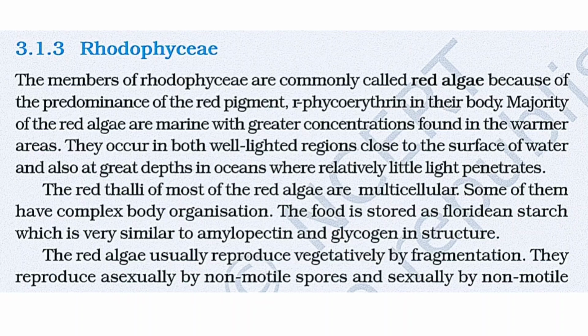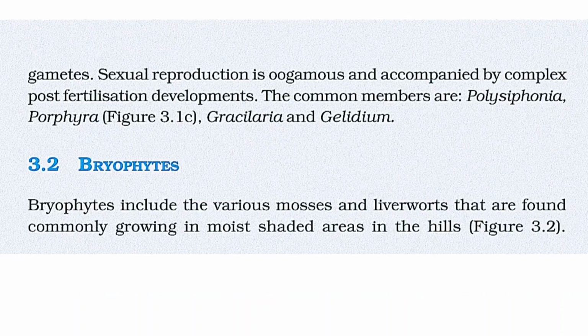The red thalli of most of the red algae are multicellular. Some of them have complex body organization. The food is stored as floridean starch, which is very similar to amylopectin and glycogen in structure. The red algae usually reproduce vegetatively by fragmentation. They reproduce asexually by non-motile spores and sexually by non-motile gametes. Sexual reproduction is oogamous and accompanied by complex post-fertilization development. The common members are Polysiphonia, Porphyra, Gracilaria and Gelidium.